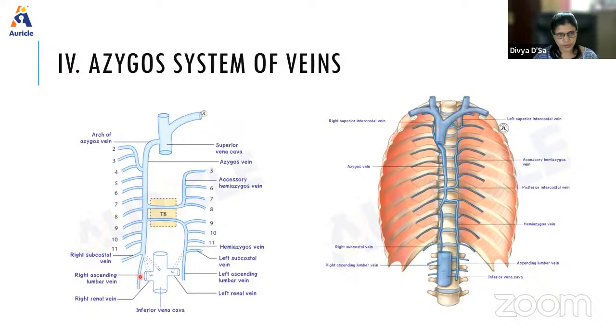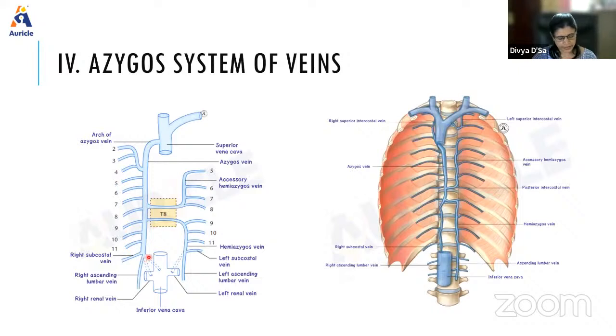When we say azygous vein, the origin is a little inconstant. Sometimes it may arise directly from the superior vena cava, or from the right renal vein, or sometimes the right ascending lumbar vein, known as the lumbar azygous vein, will continue as the azygous vein.